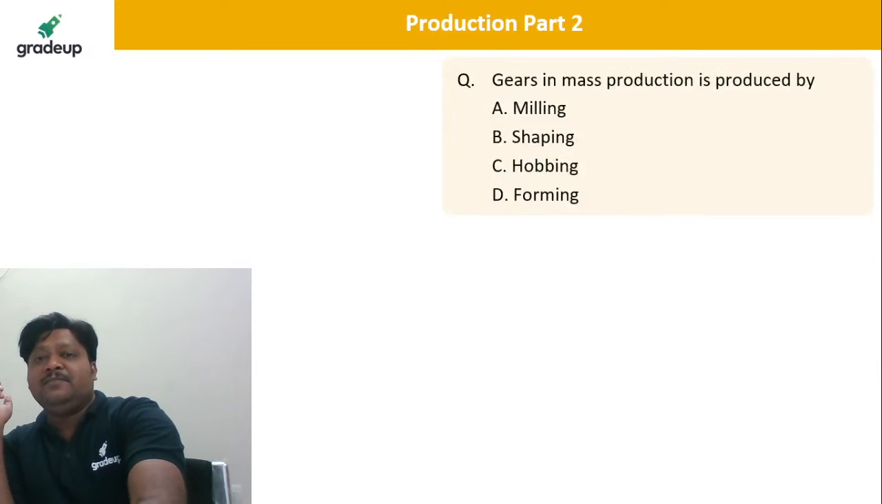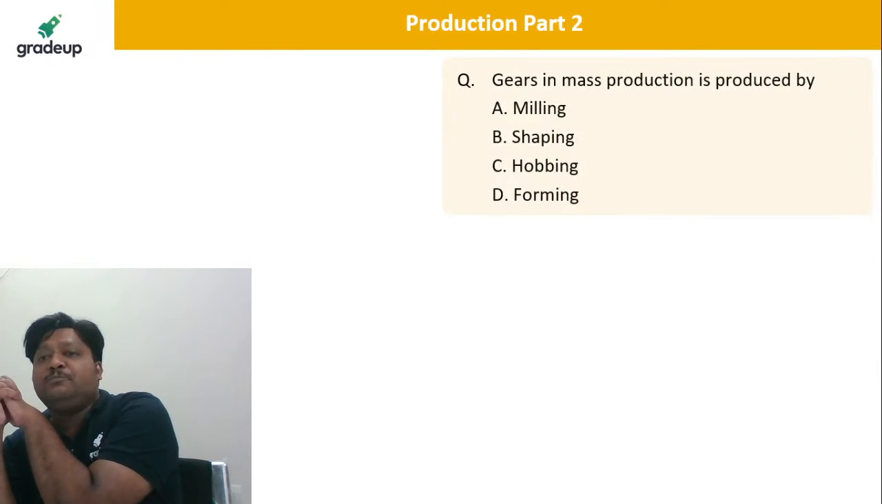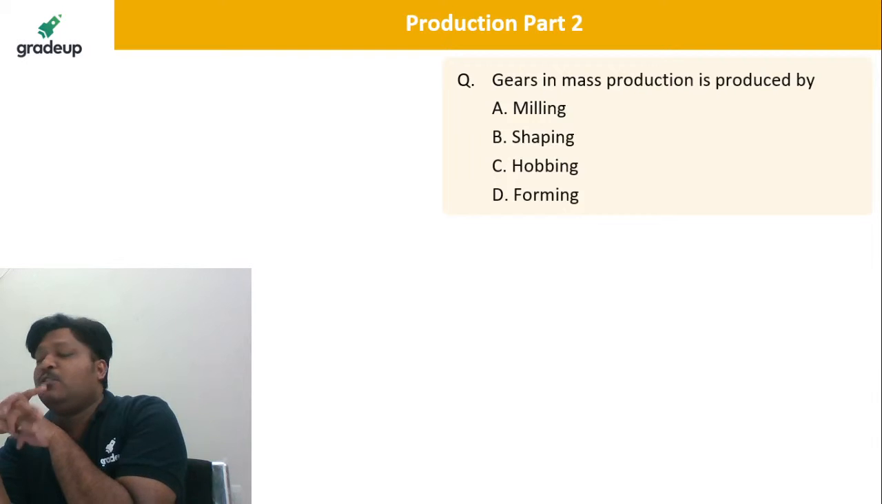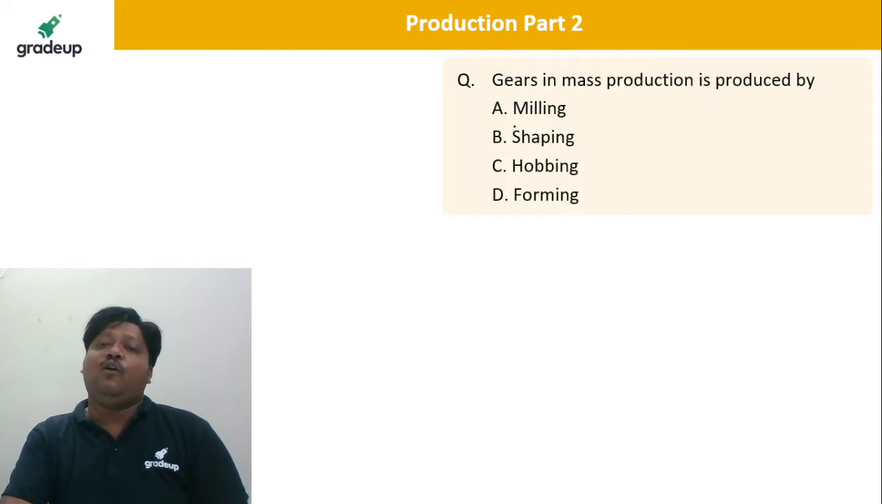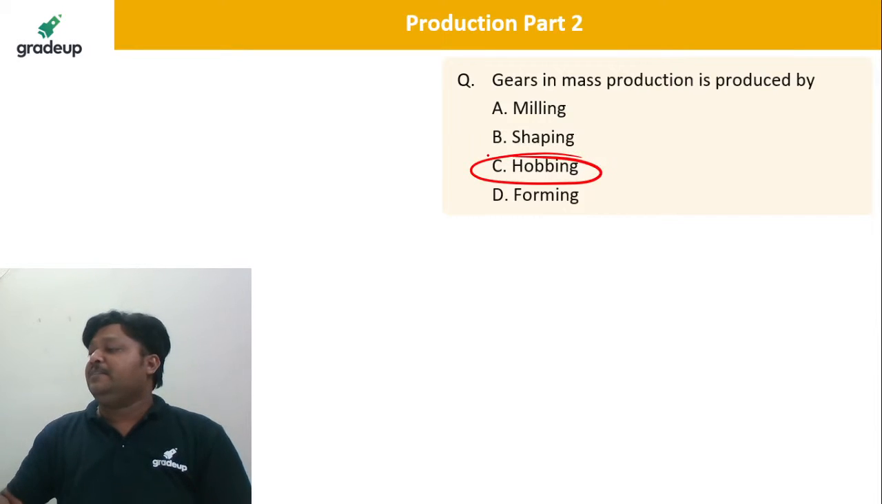Take the next. Gears in mass production are produced by? So one and only process, dear students, for that. This is very common, well known to you. That is gear hobbing. So for mass production, we will definitely go with the hobbing process, right? Hobbing, gear hobbing is correct.